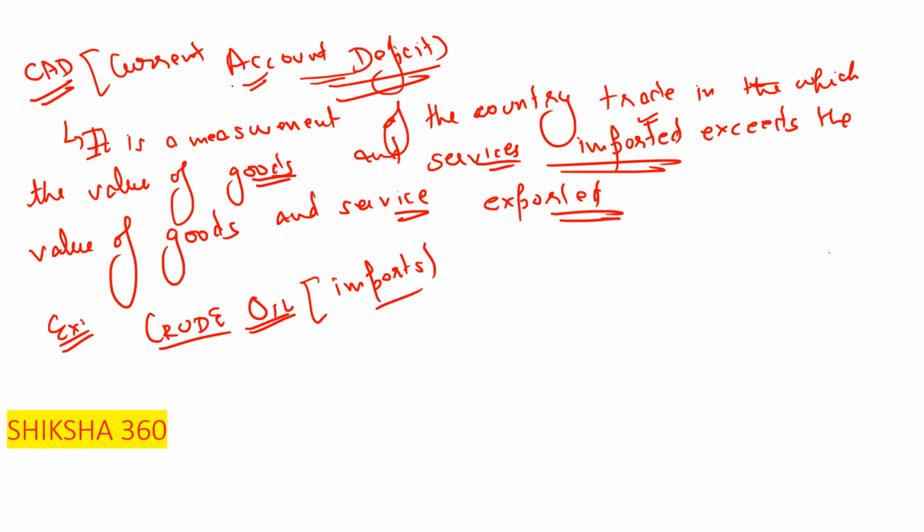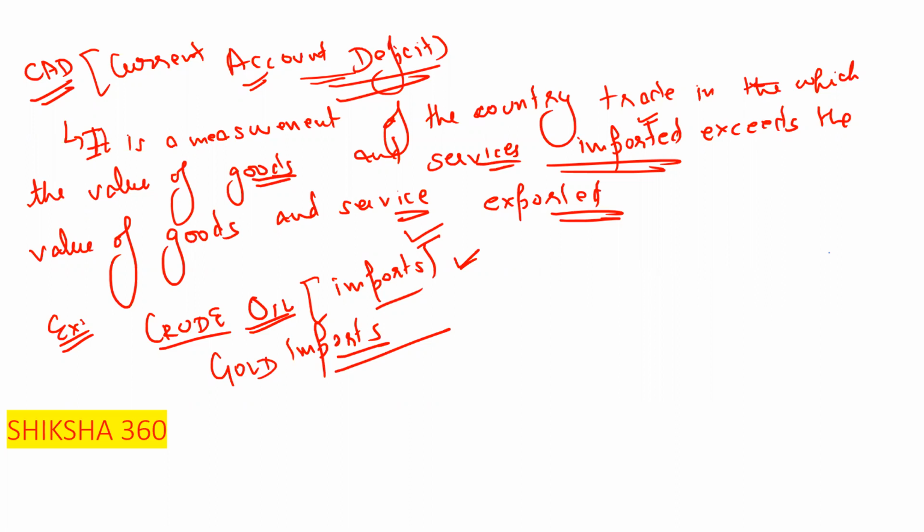The second one is gold import, because the highest consumption of gold in the world is in India, and domestic production of gold in India is negligible. So these are the two main points, crude oil and gold, which are the main reasons behind the current account deficit.